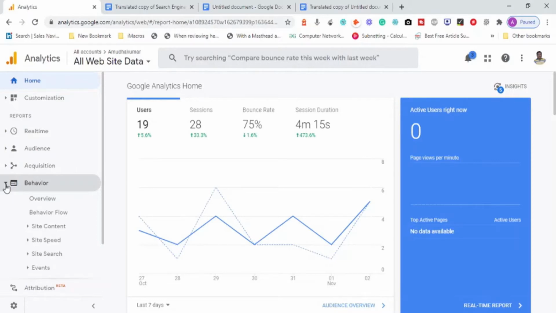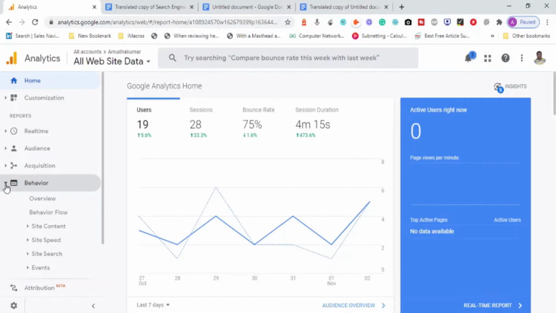Behavior is what these people do after coming to your website. Acquisition is how your website attracted visitors, through different channels, mediums, and sources.